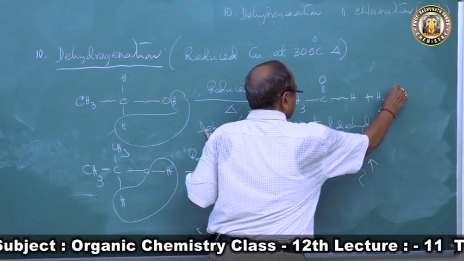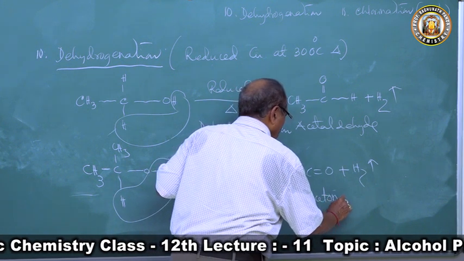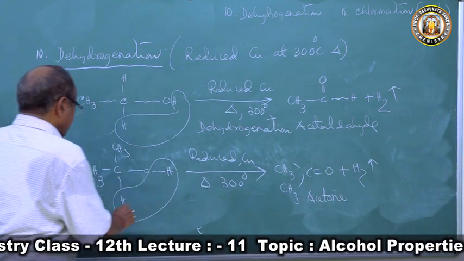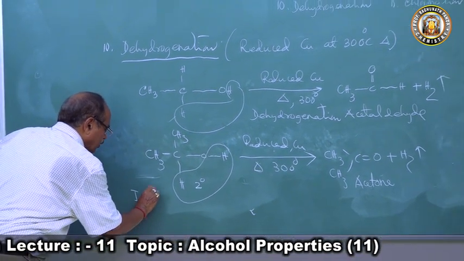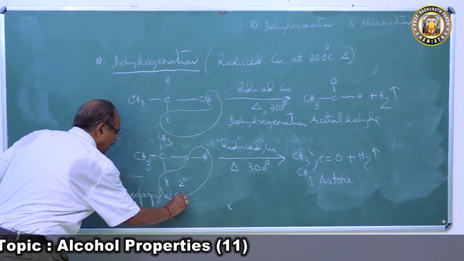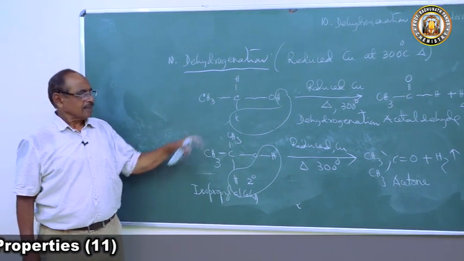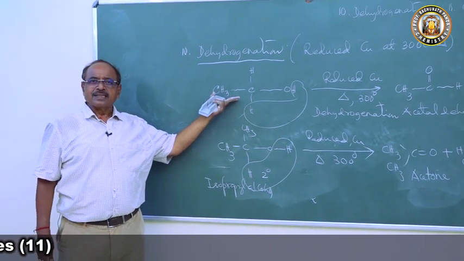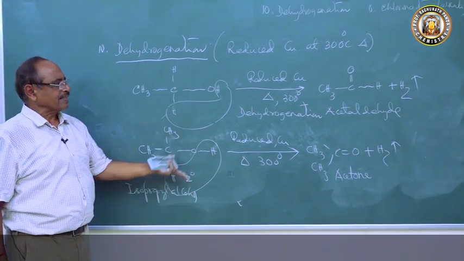So we get acetone. So isopropyl alcohol is dehydrogenated. This is a secondary alcohol, a 2 degree alcohol. Isopropyl alcohol undergoes dehydrogenation to produce a ketone. So this is an oxidation reaction. Common sense: dehydrogenation means oxidation.